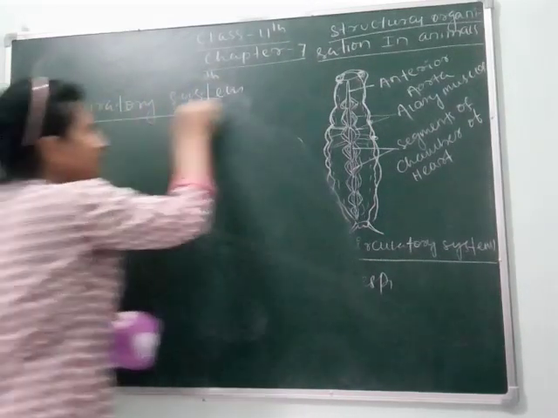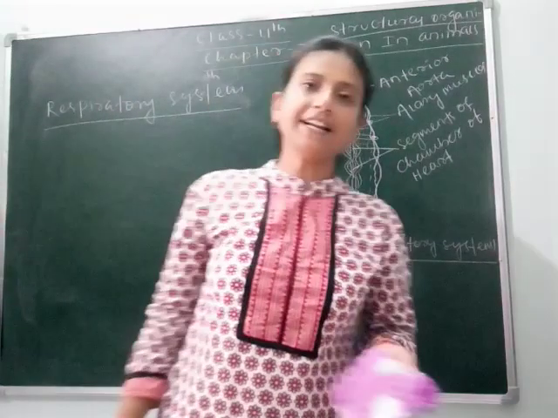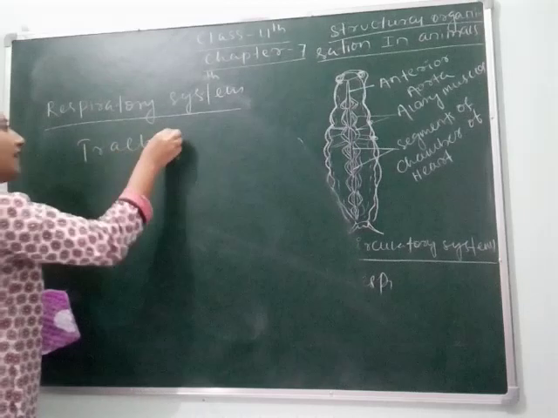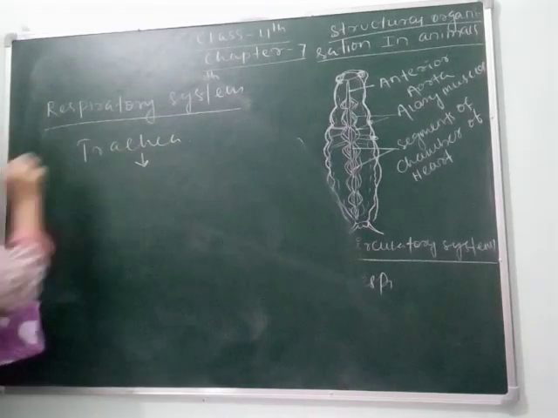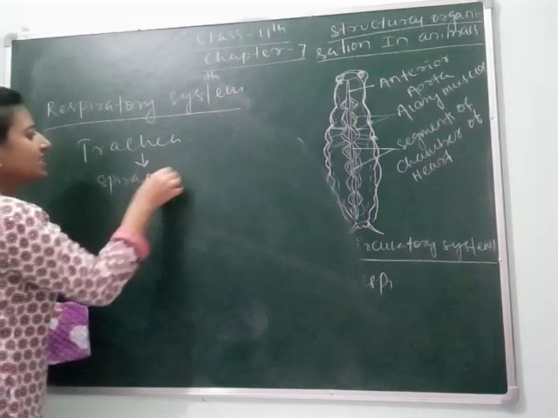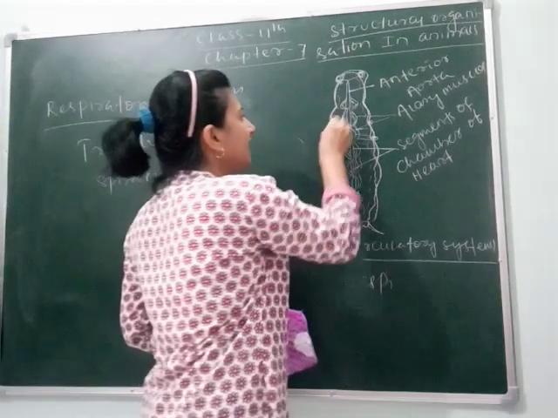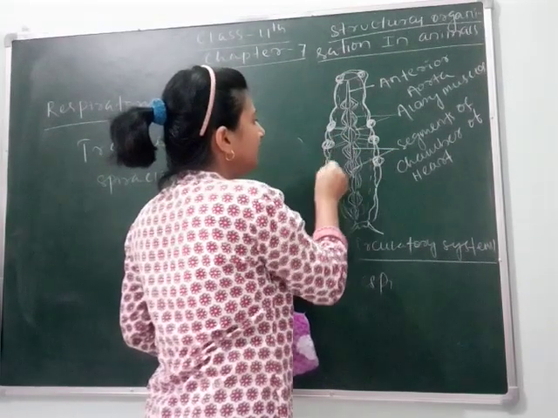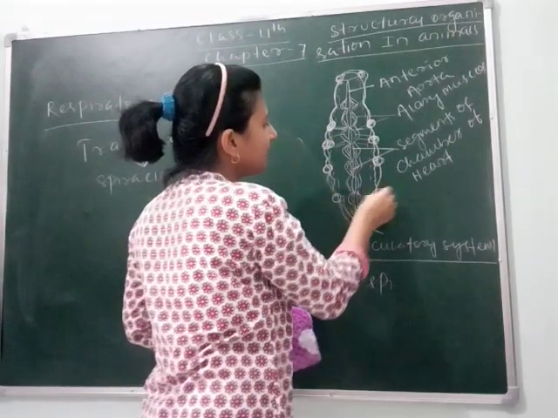Its respiration mainly occurs through the trachea. Respiration occurs through the trachea, and these tracheae are connected to many spiracles. Spiracles, you can see, are laterally present structures. Like this, spiracles are present laterally.